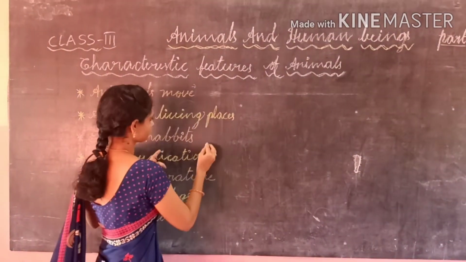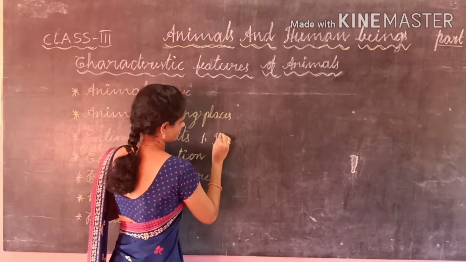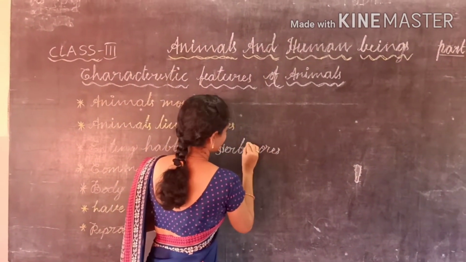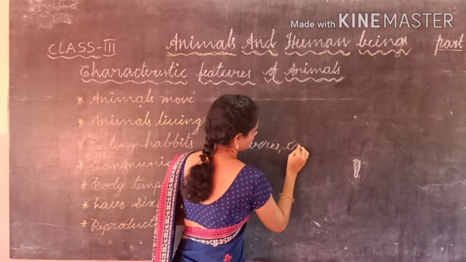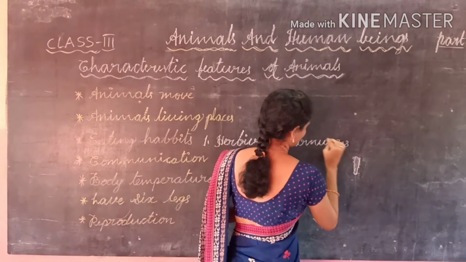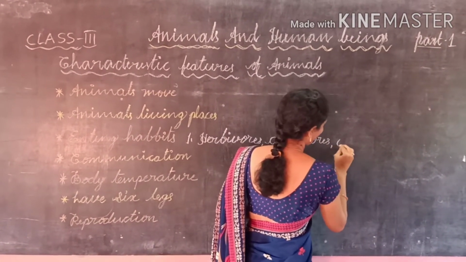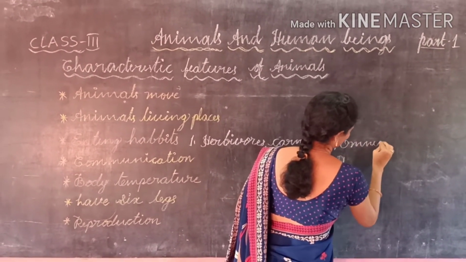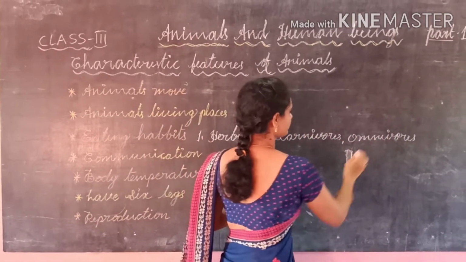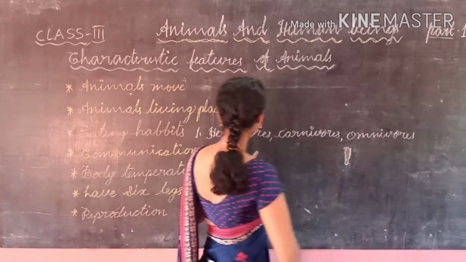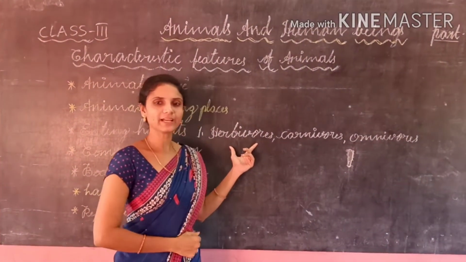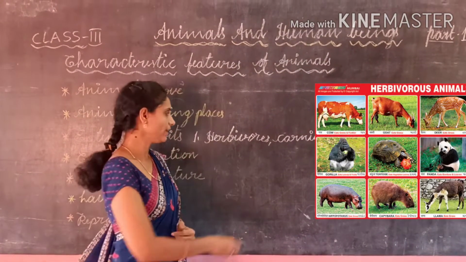Herbivores, carnivores, and omnivores. So what are herbivores? The animals which take plants as their food are called herbivores.